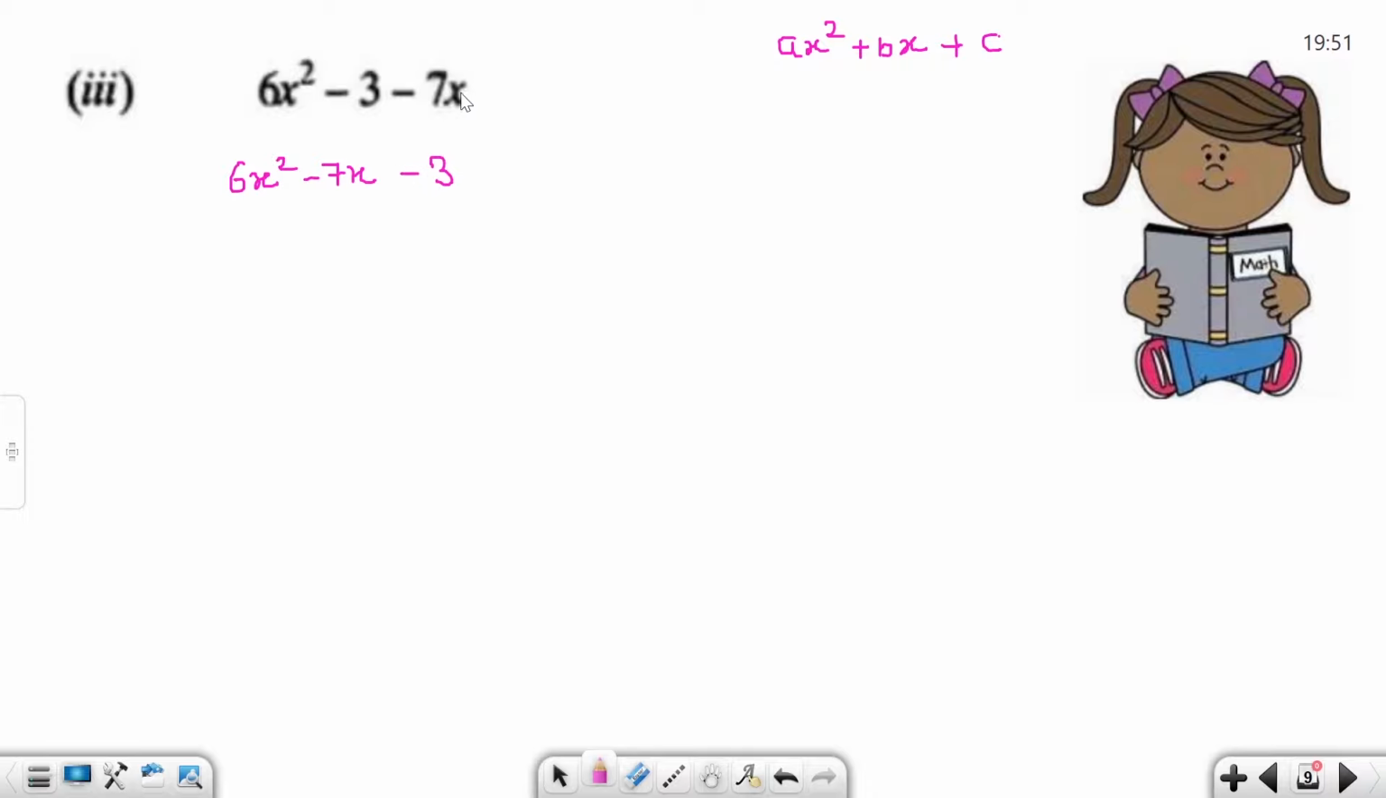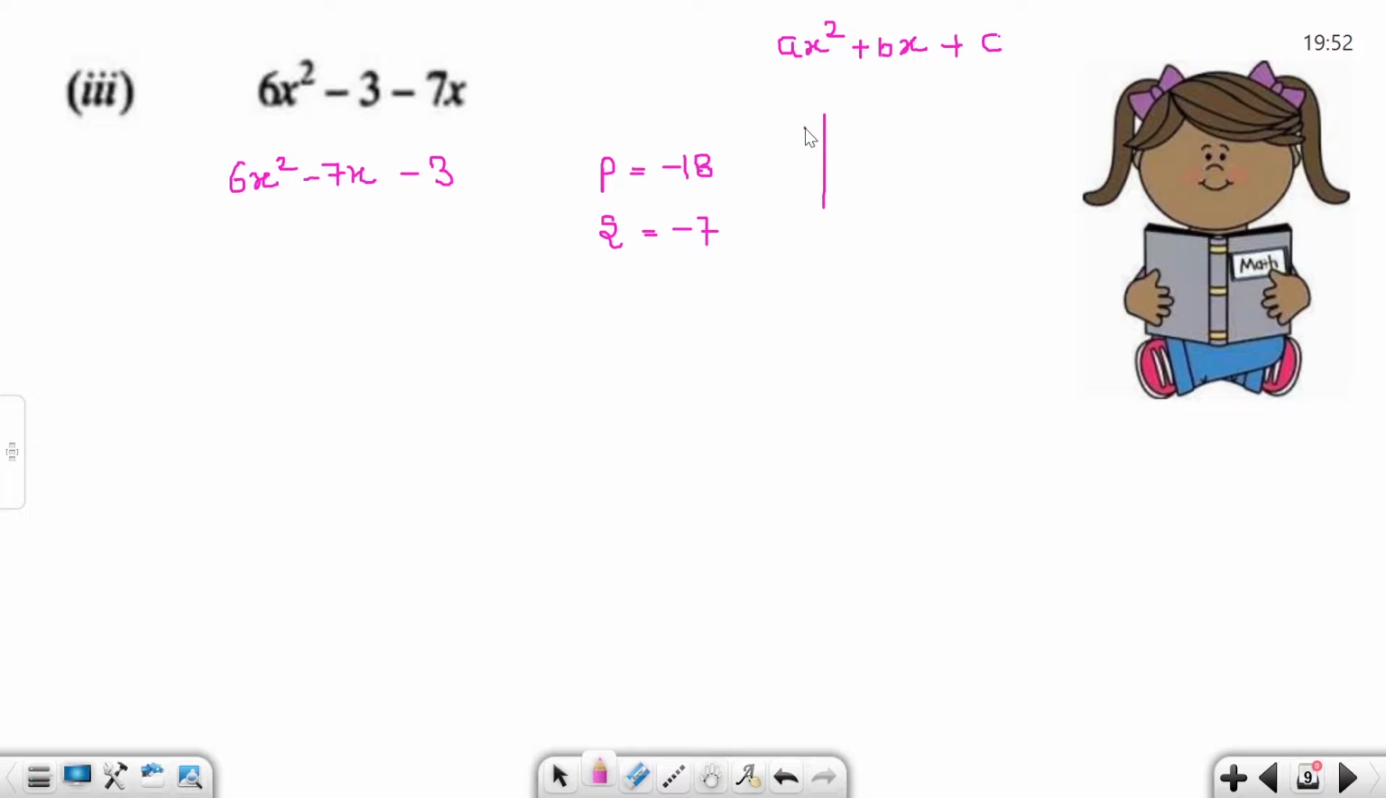Some students, when they change the position, they change the sign. We change sign only when we change side, left to right side. But when we change only position on the same side, no need to change sign. Now tell me here the product value and sum value. Product value is 6 into minus 3, minus 18. Sum is minus 7.